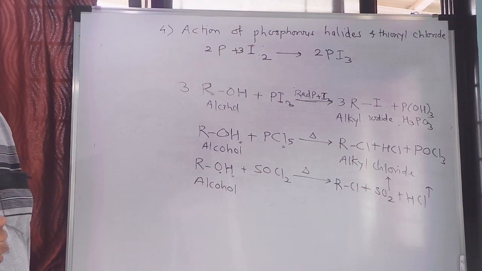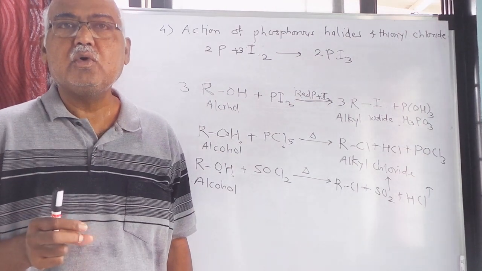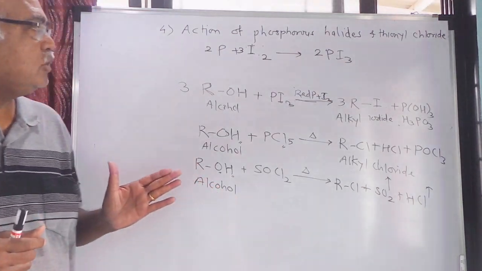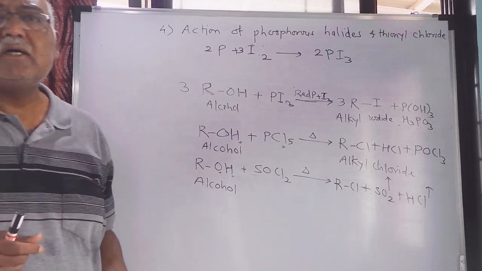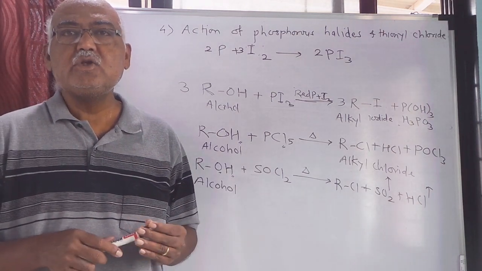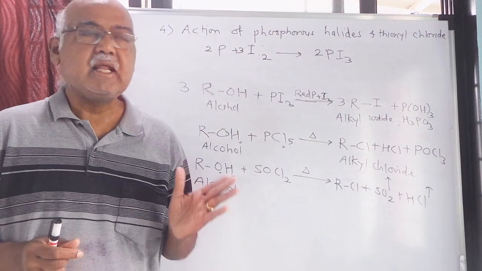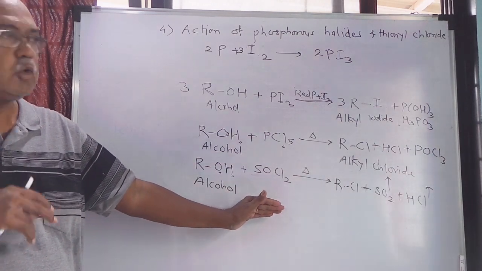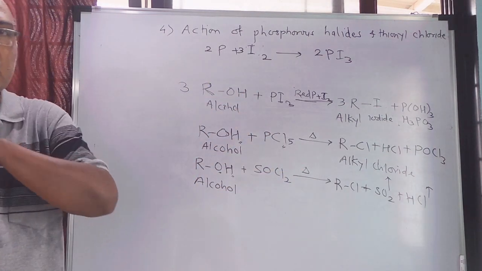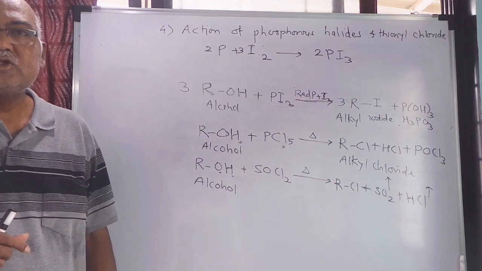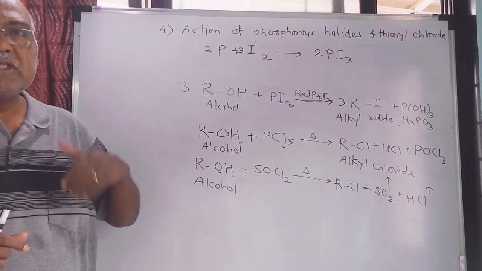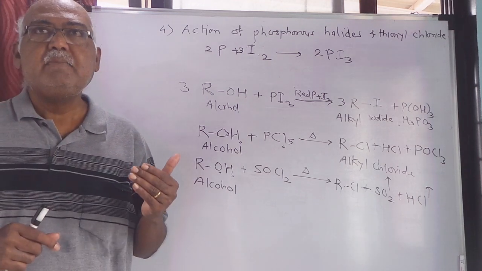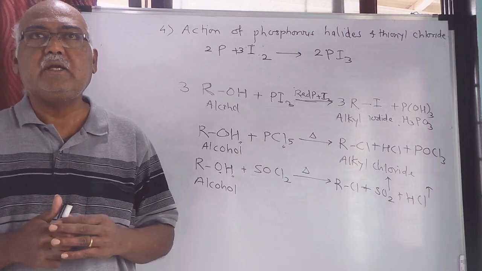But these methods are not that good, because in this particular method you have to carry out the separation, and when you carry out the separation it becomes a little difficult, so this is not a convenient method for the preparation of alkyl halides. The only convenient method is by using SOCl2, that is thionyl chloride, because the byproducts obtained in the thionyl chloride reaction are SO2, sulfur dioxide, and HCl, and both are gases. Therefore this is a convenient method. The remaining reagents, PCl3, PCl5 and SOCl2, are not convenient.